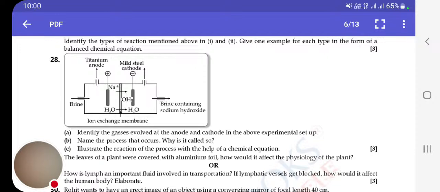Third, illustrate the reaction of the process with the help of chemical equation. You can write the equation as 2NaCl aqueous plus 2H2O liquid, in the presence of electric current, it gives 2NaOH aqueous plus Cl2 gas plus H2 gas.